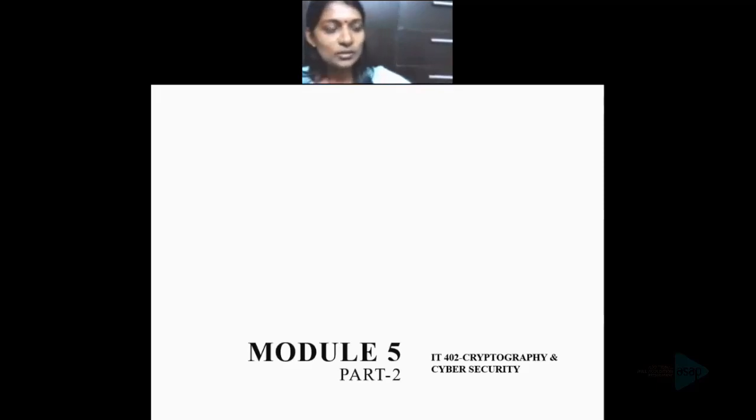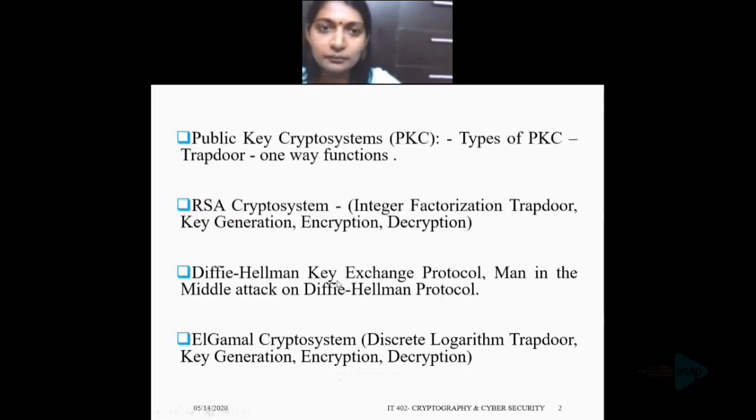In this course, Cryptography and Cybersecurity, module 5 is mainly about public key cryptography. Public key cryptography is also known as asymmetric cryptography. The content of this module is listed here. It starts with the introduction to public key cryptography, mainly the principles and the types of public key crypto systems. Then the main three public key crypto systems: RSA, Diffie-Hellman Key Exchange Protocol, and finally the El-Gamal crypto systems.